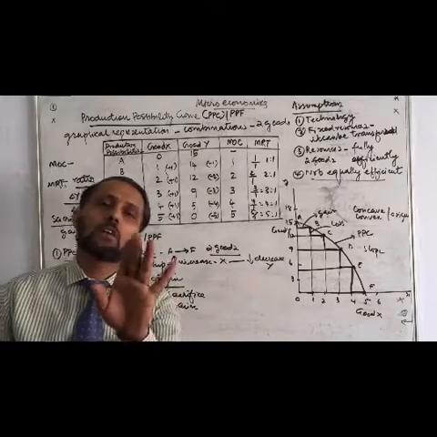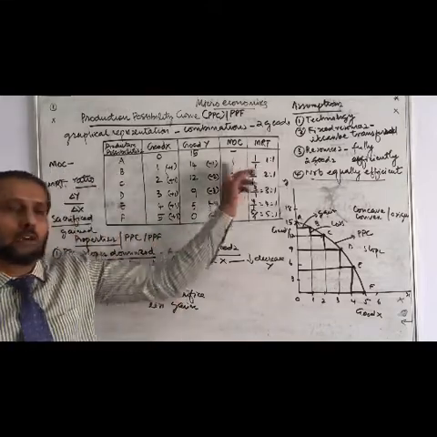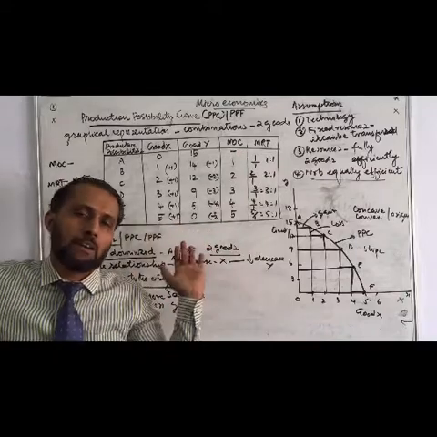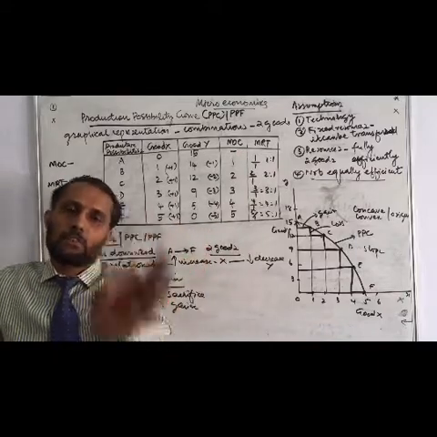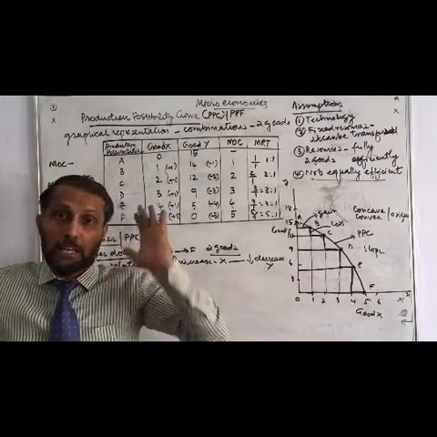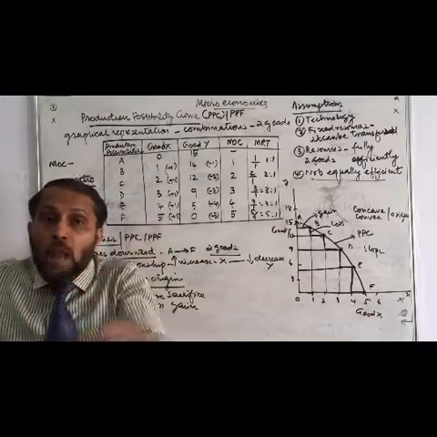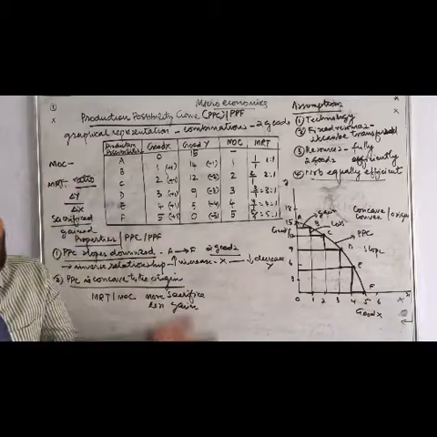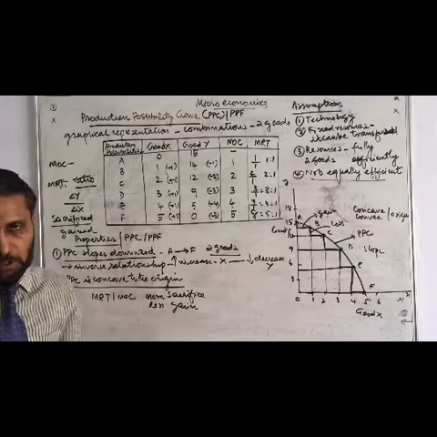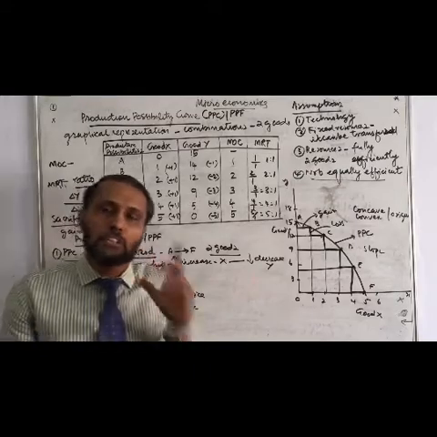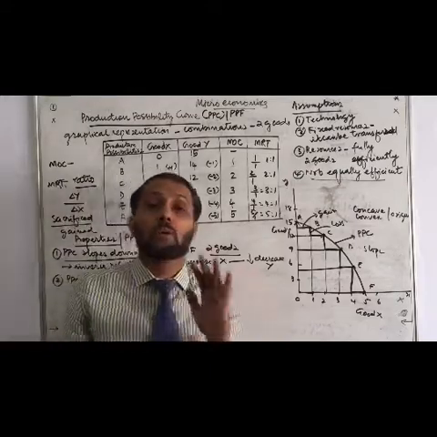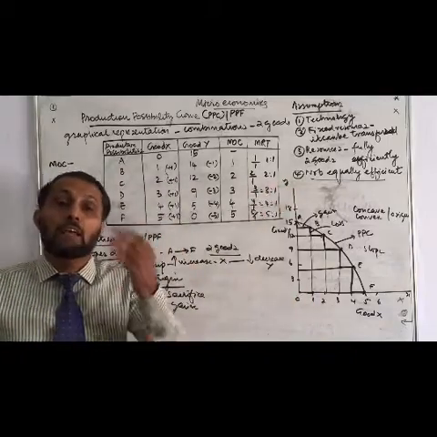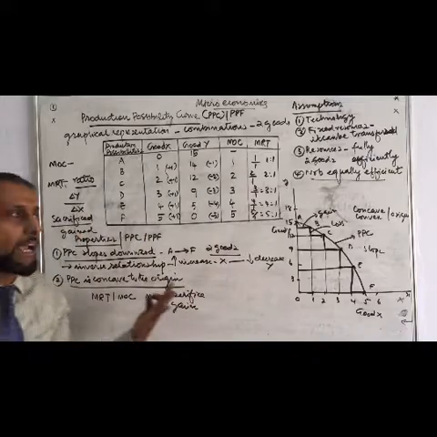Why? Resources are not equally efficient. If all these resources were equally efficient in the economy, there would be no such issue. One resource of Y would be sufficient to produce 1 unit of X. But here, what is the situation? When more and more production increases in the economy, we have to sacrifice more and more units of the other resources. It means the efficiency of the resources is not equal. That is the assumption I told you. That is why we have to sacrifice more, but we are gaining less.